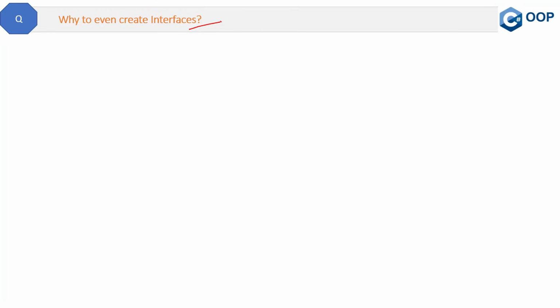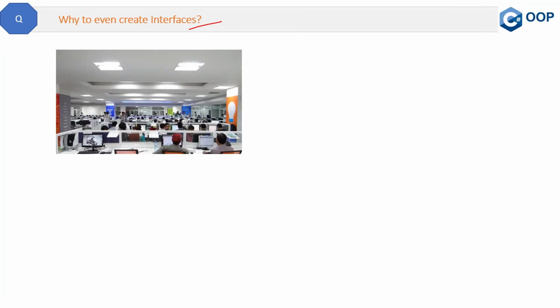So let's try to understand this with the help of a simple example. Suppose we have an IT company and there are many employees in it, right? So we will declare an interface for the employee. Now every IT company has employees, so how to manage the employee? So we have declared one interface here. Why have we declared the interface? Now we will see the reason.